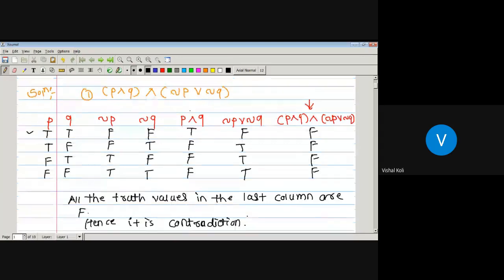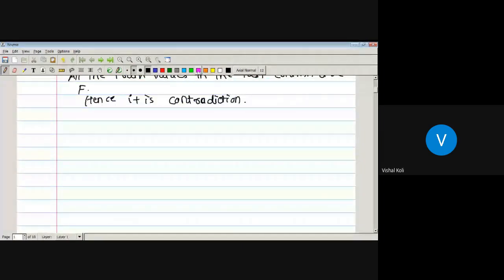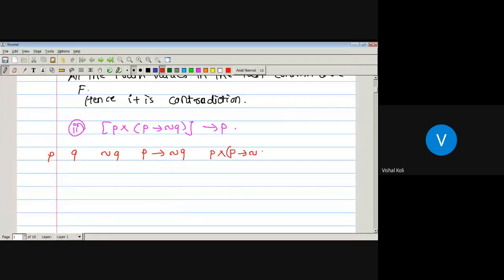Now, second one: P and P conditional negation of Q, conditional P. So here we require P, Q, negation of Q, P conditional negation of Q, P and P conditional negation of Q, and finally P and P conditional negation of Q, conditional P.